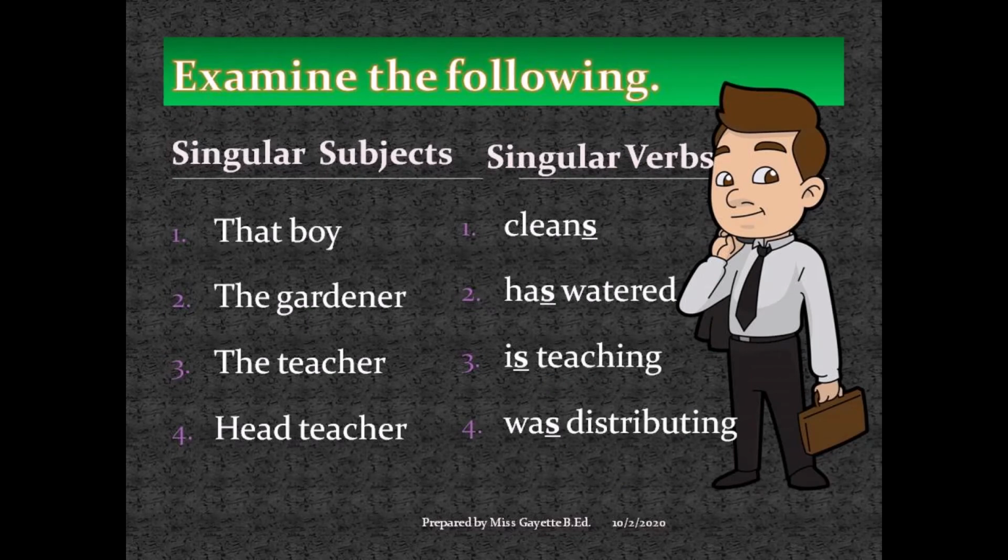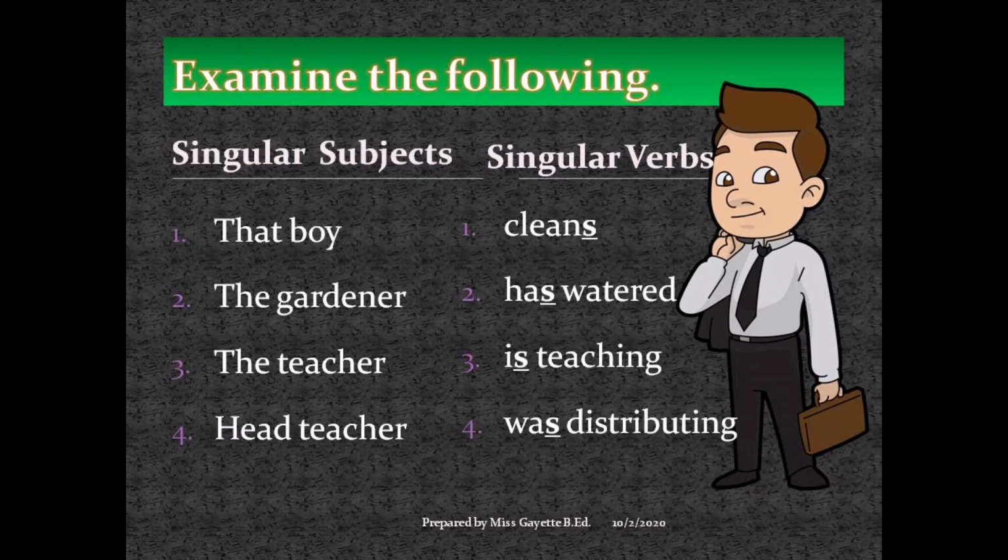Now, let us examine the following: singular subjects and singular verbs. 1. That boy cleans. 2. The gardener has watered. 3. The teacher is teaching. And 4.